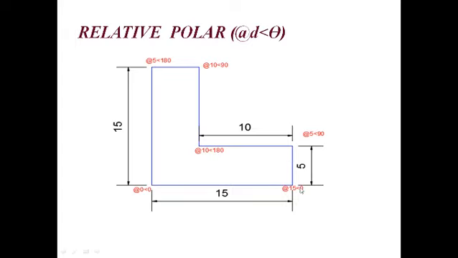Next coming to the third point. The distance from the second to the third point is 5 and it's going at 90 degrees. So @5<90. When it is coming in the left direction, it is represented as @10<180, right?